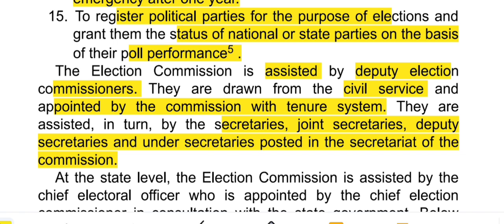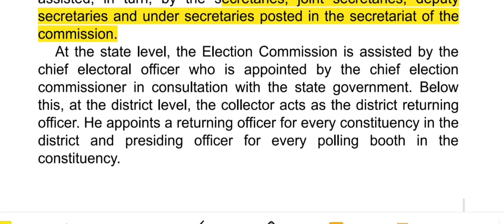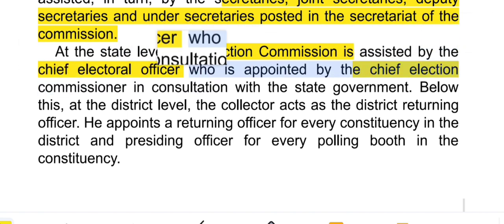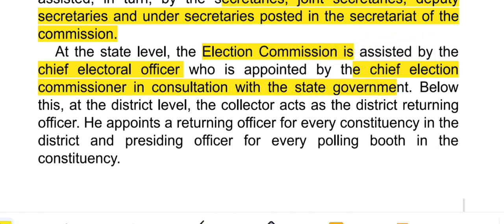So deputy election commissioner को assist कौन करेगा? Assist करेगा secretaries, joint secretaries, deputy secretaries under the secretaries posted in secretariat of the commission. At the state level, the election commission is assisted by the chief electoral officer who is appointed by the chief election commissioner in consultation with the state government.